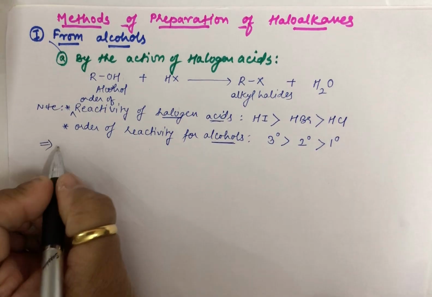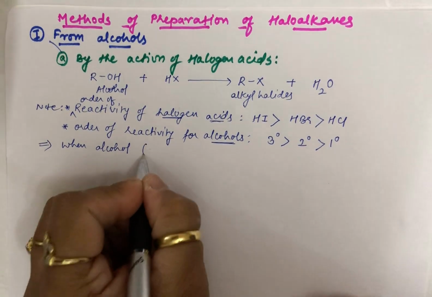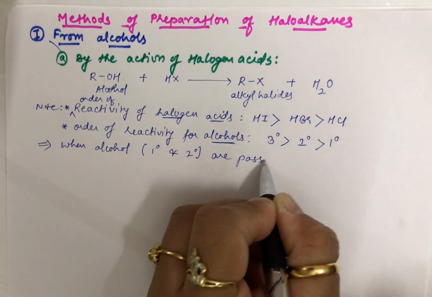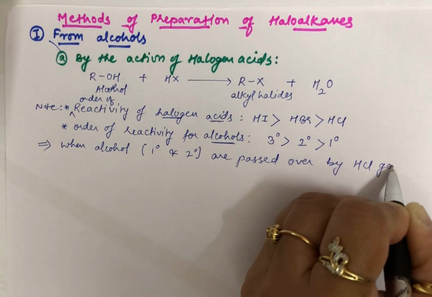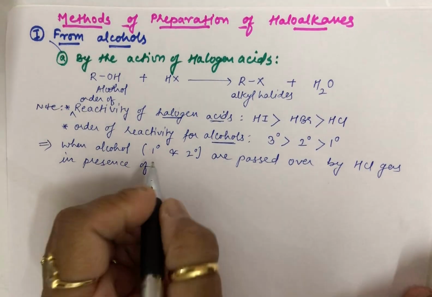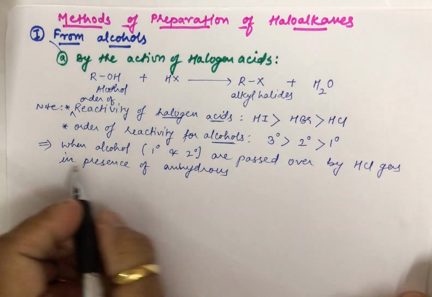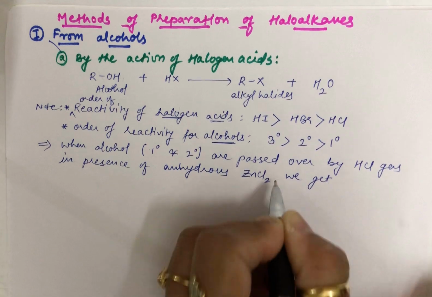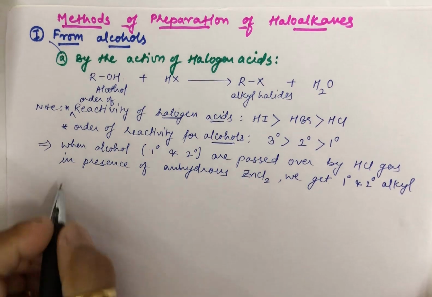So it is said that when alcohols, I mean primary and secondary, are passed over by HCl gas, and that too in the presence of anhydrous ZnCl2, I am showing you the reaction, but the note also I wanted you to write. In the presence of anhydrous zinc chloride, you get primary and secondary alkyl halides.